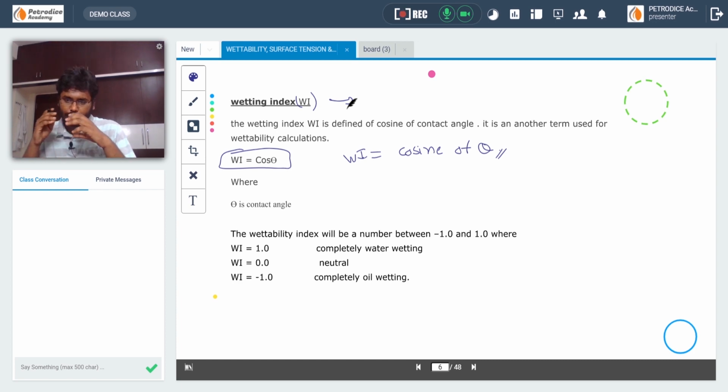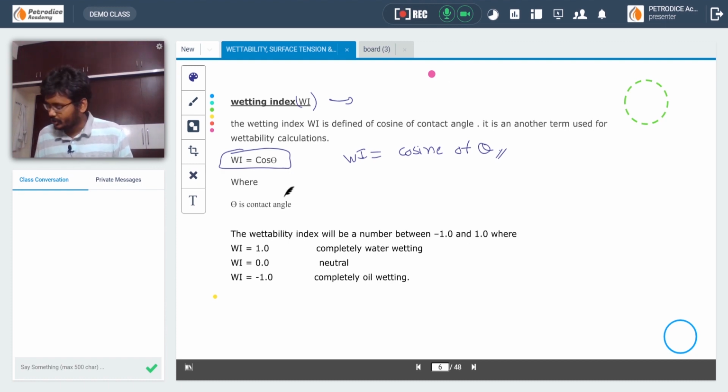Whereas in determination of contact angle we have to use a high definition microscope to see the angle between the rock and the reservoir drop, the wettability index is calculated through experiments, that is, by injection of oil and producing of water. There are some experiments used to determine wettability through the wettability index. We will be discussing that in the next PPTs, but for now remember this: the wettability index is the cosine of the contact angle.